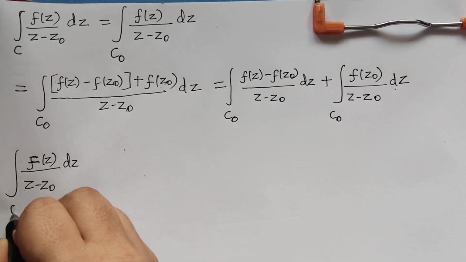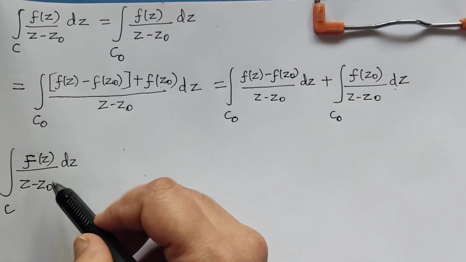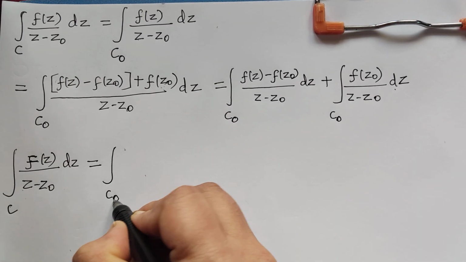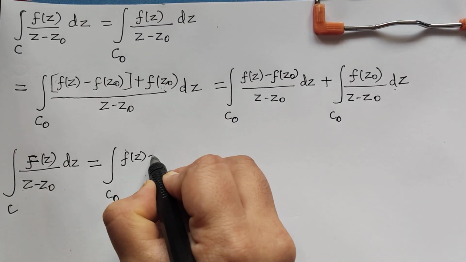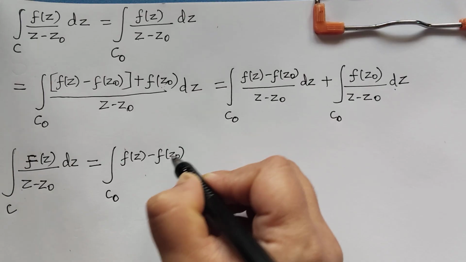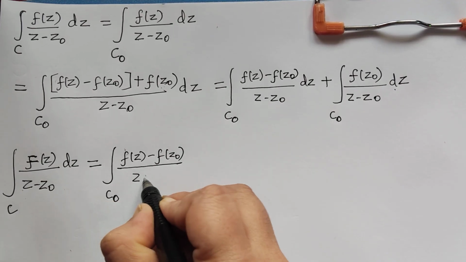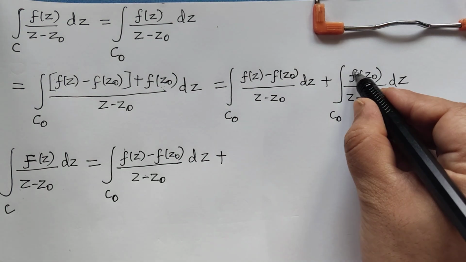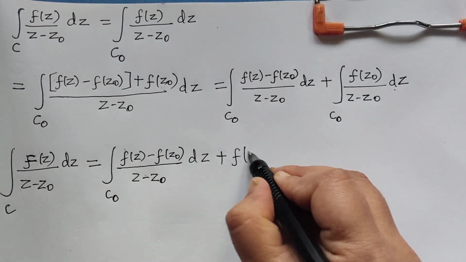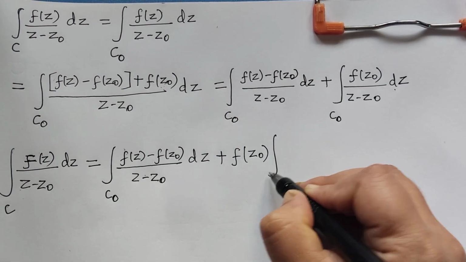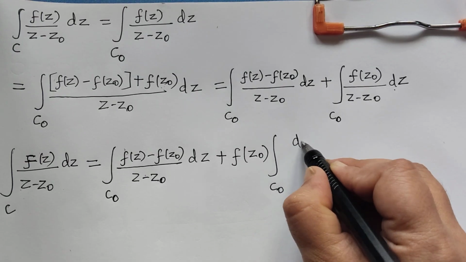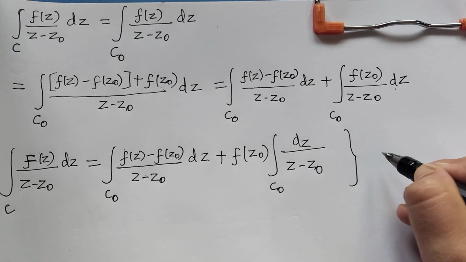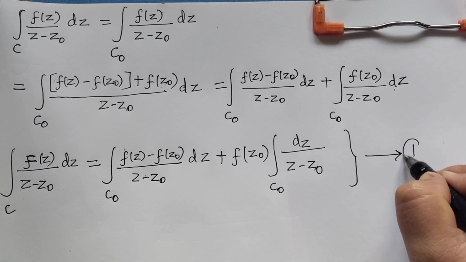So this is equal to integral over c naught f of z minus f of z naught divided by z minus z naught dz plus, now this f of z naught can be taken out, so f of z naught integral over c naught dz by z minus z naught. Let us mark this as equation 1.